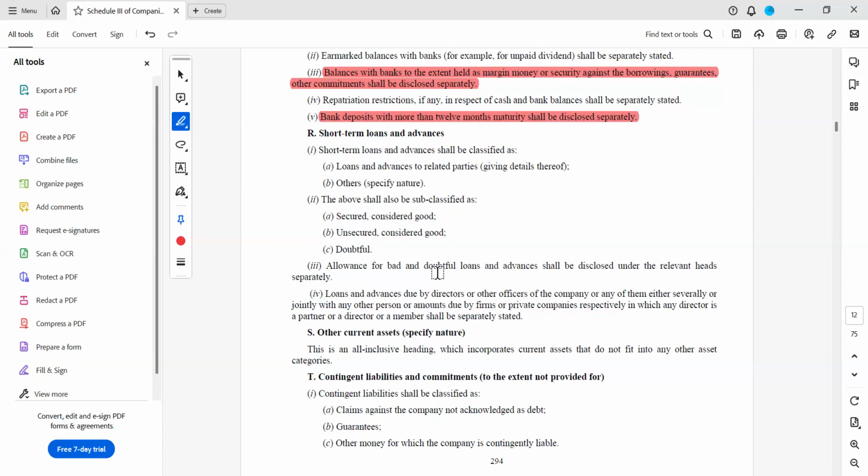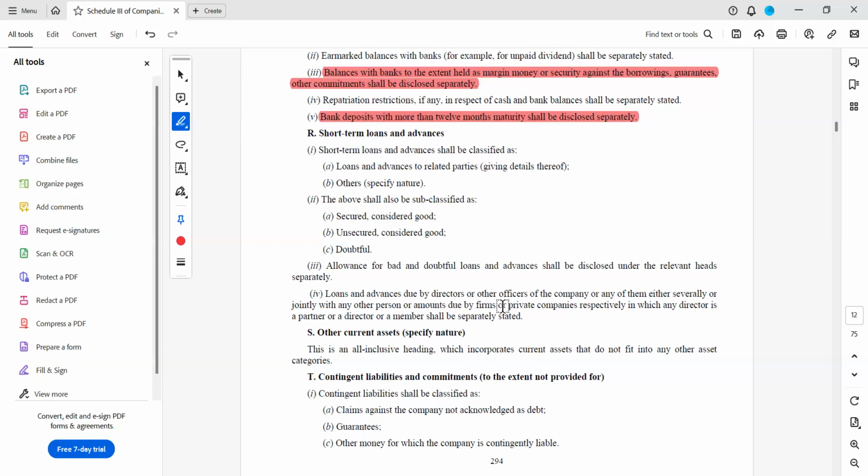These loans, advances, trade receivables, whether short term or long term, in both cases the disclosure aspect is the same. There is not much variation. Only thing is whether it is short term or long term, secured, unsecured, whether it is a related party or officers or directors of the company, the same structure will come. Other current assets, this is an all-inclusive heading which incorporates current assets that do not fit elsewhere.